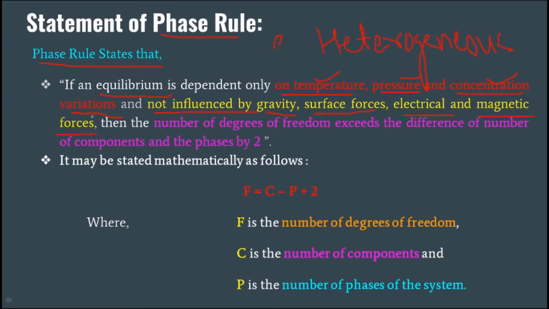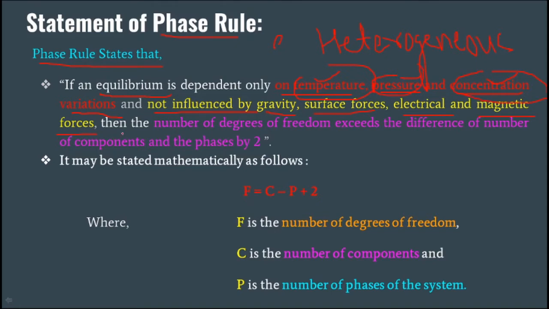What it means is that if a heterogeneous system is in equilibrium, and I apply any gravitational force, surface forces, or electrical or magnetic forces on that system, the equilibrium of that system should not be changed. It is only dependent on the temperature, pressure and concentration.